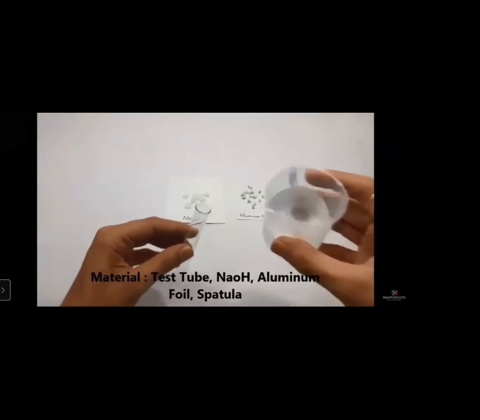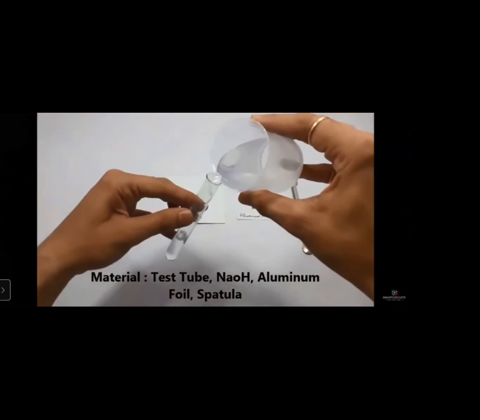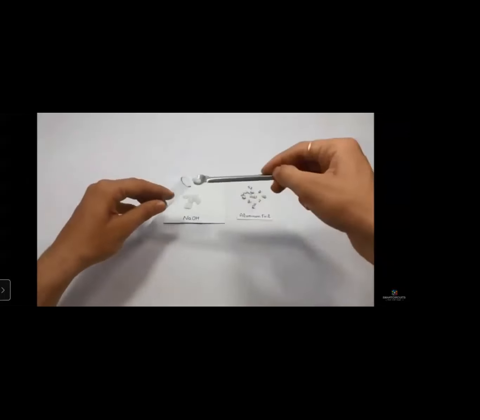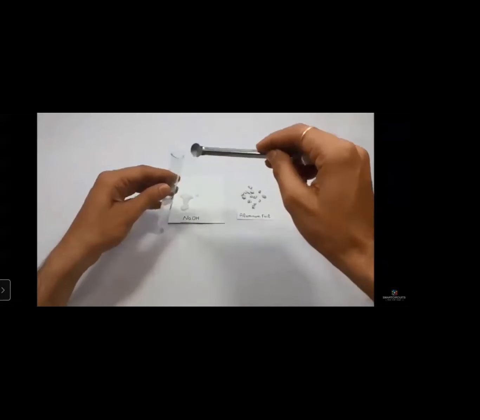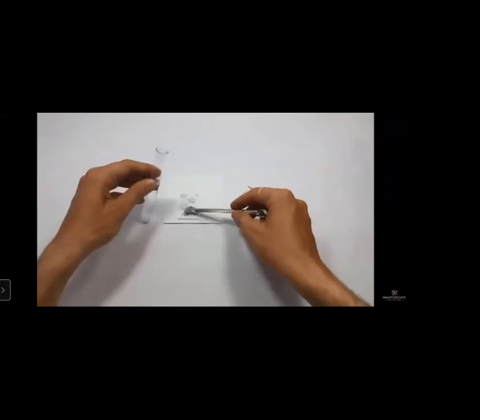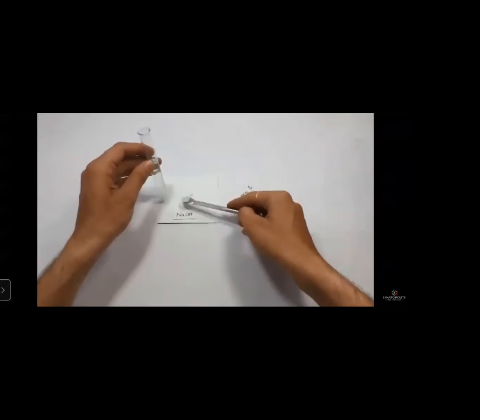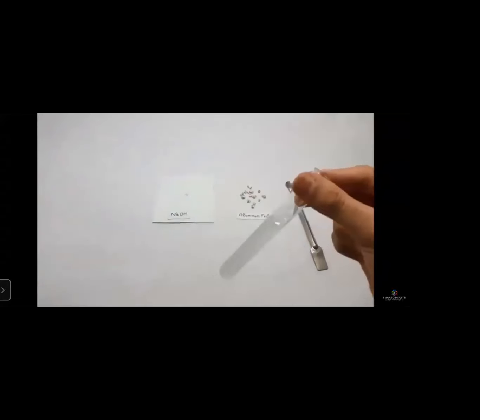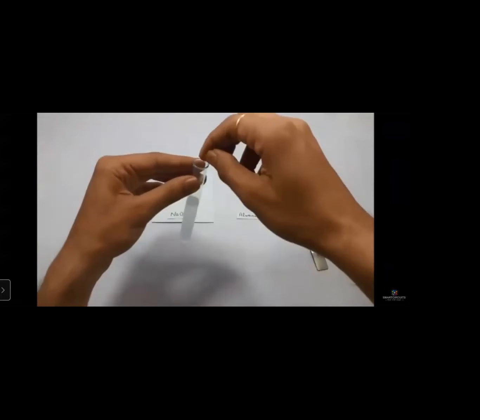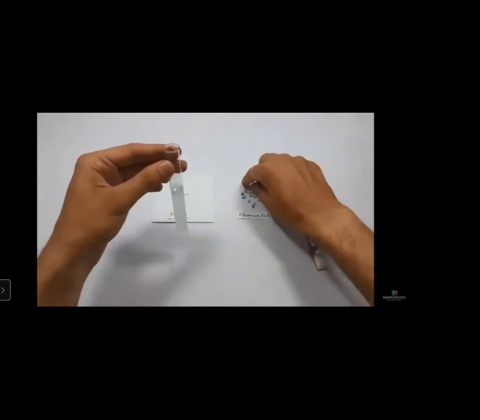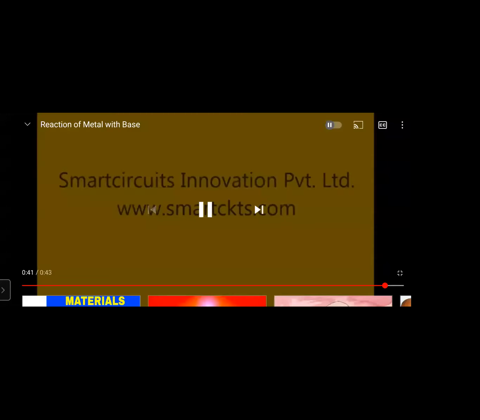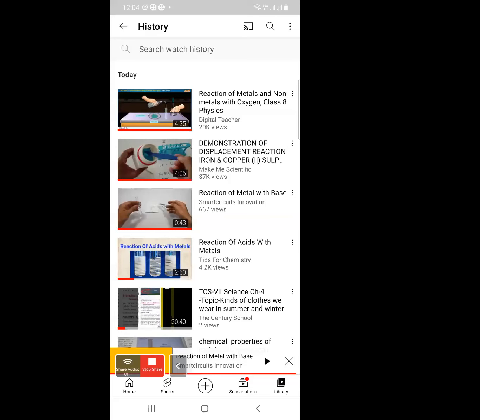Firstly, we take a test tube and then we take a base. The base is NaOH, and aluminium foil is taken. NaOH is kept in the test tube and mixed with water. When we shake the test tube and add aluminium foil into it, it will release hydrogen gas with a pop sound. This is the observation of the reaction of metals with the base.